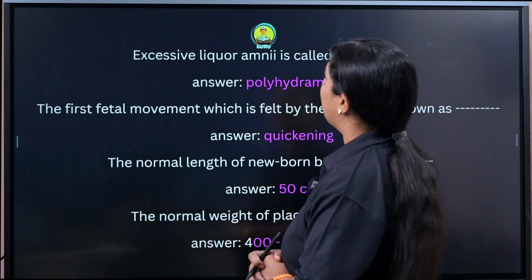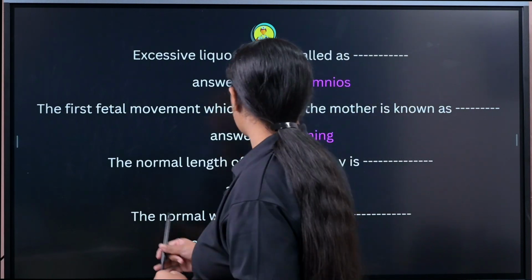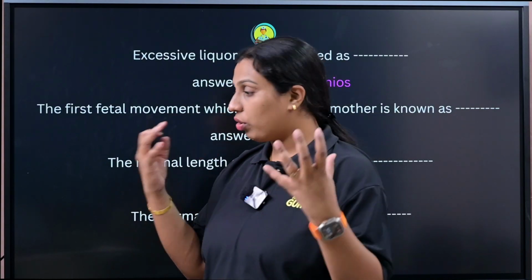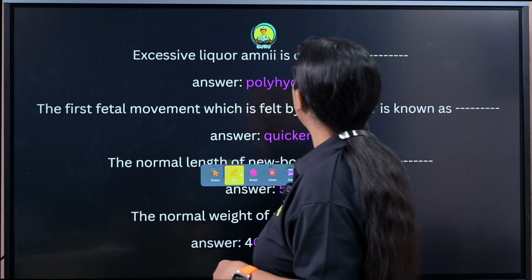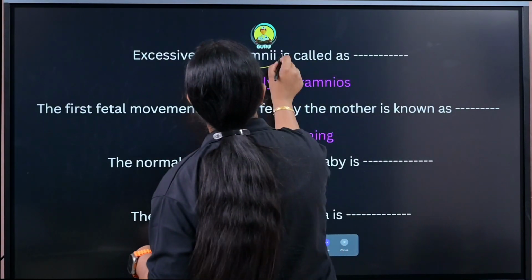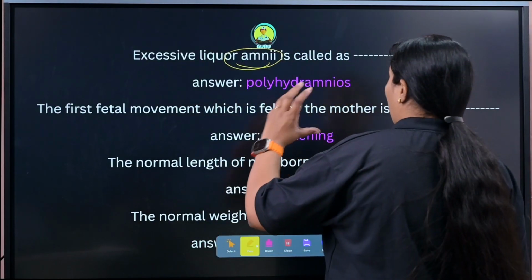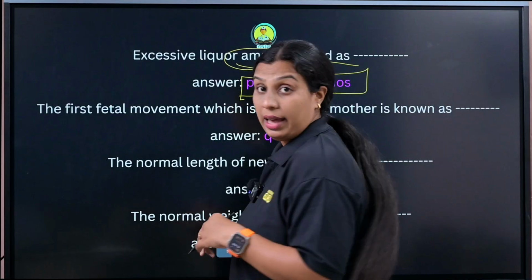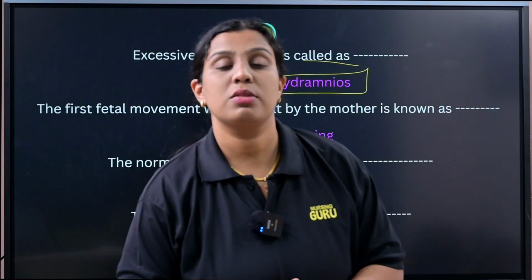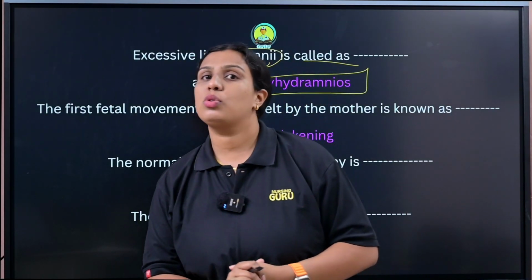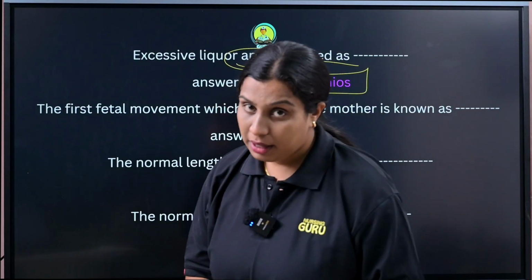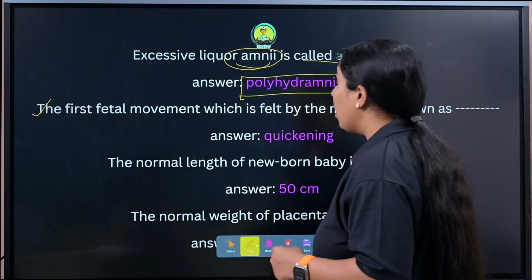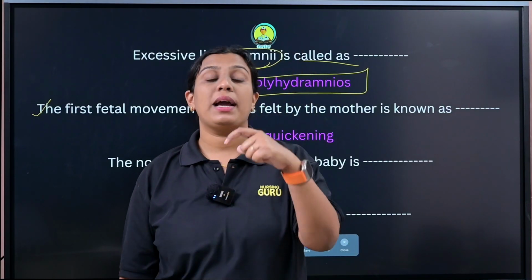Next question, excessive liquor amni is called as. Excessive means a lot of. Excessive liquor amni. Amni means amniotic fluid. Excessive amniotic fluid is called polyhydramnios. This is also a repeated question. Remember this one.